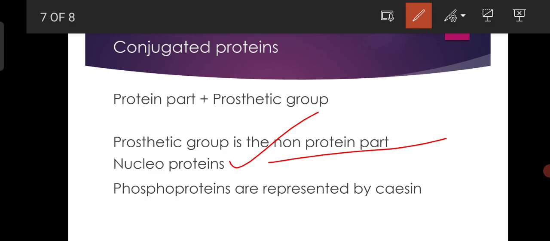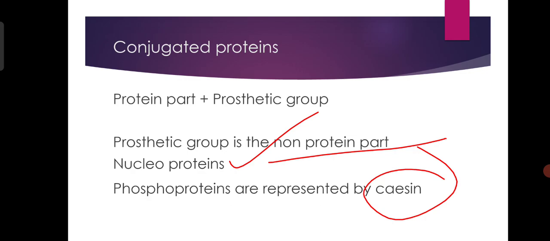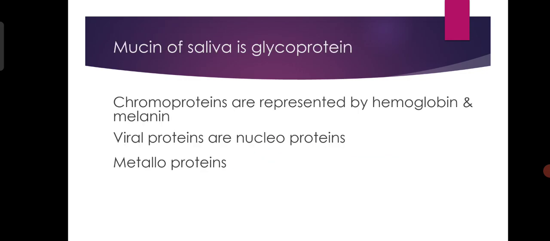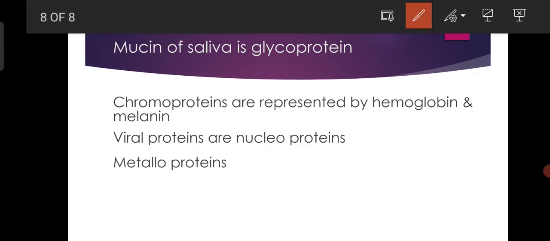Nucleoproteins are associated with nucleic acids. Phosphoproteins are represented by casein, and casein, you know that it is a milk protein. Mucin of saliva is a glycoprotein. Chromoproteins are represented by hemoglobin and melanin. Melanin is responsible for imparting dark complexion to the skin, whereas hemoglobin contains a heme part made up of iron and a globin part which is a protein part.